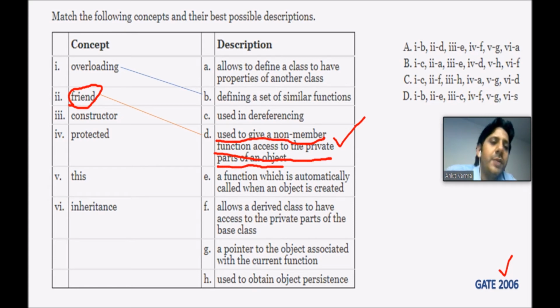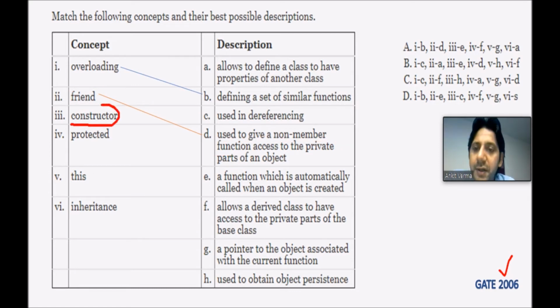Just like you assume that there is somebody who has very good things at their home, which he cannot share with anybody. Now if there is some friend of that particular person, then he or she can easily get that thing with the permission. So that is called the friend.